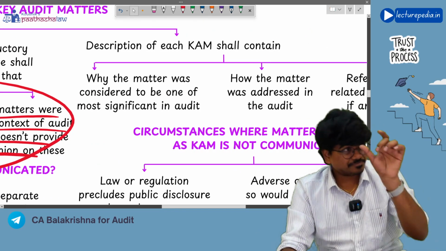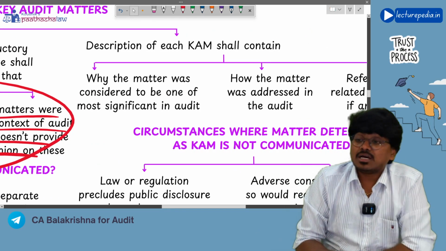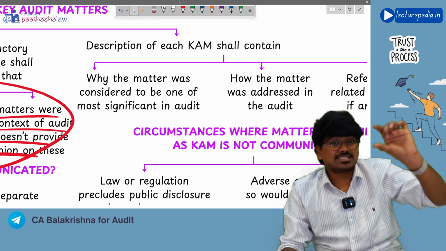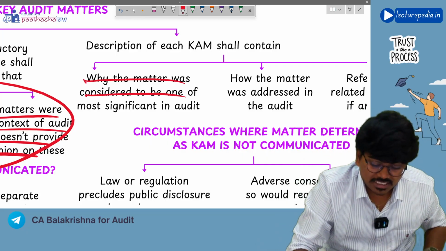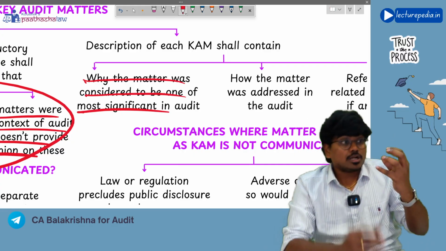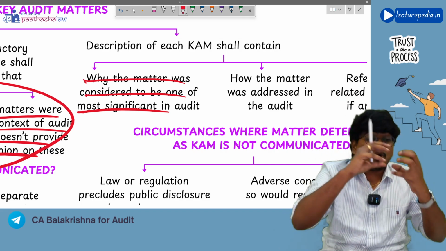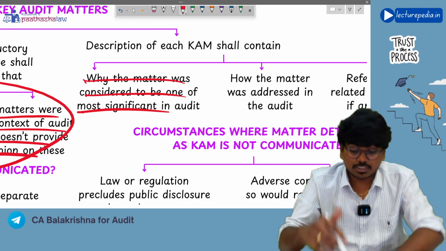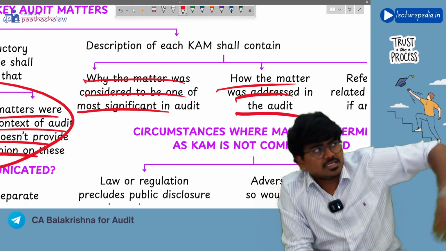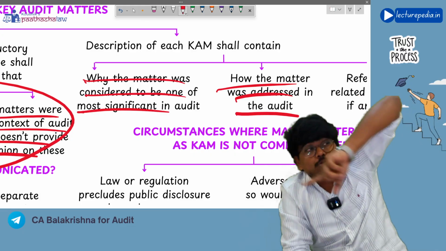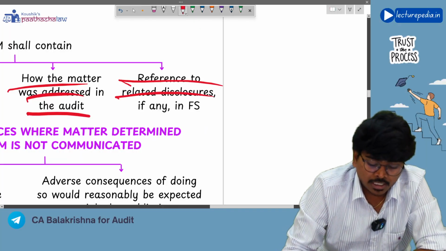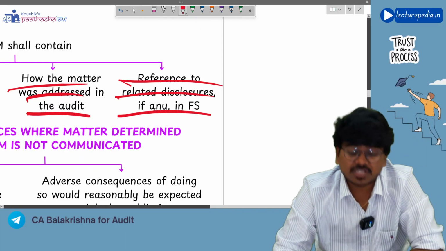After that, in each subheading you will describe the key audit matter. You will give three things. First, why the matter was considered to be one of the most significant, why you have considered this as a key audit matter. Now, how you have dealt with this matter, what audit procedures you have performed on this matter, that is how the matter was addressed in the audit. Next, if this key audit matter is already present in the financial statements, you have to make a reference to that note in the financial statements where this matter is present. See, reference to related disclosures, if any, in the financial statements. Understood?